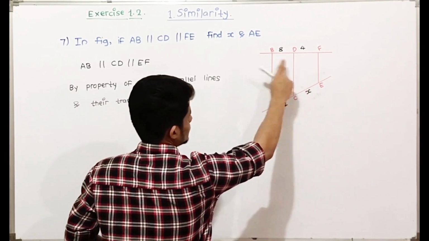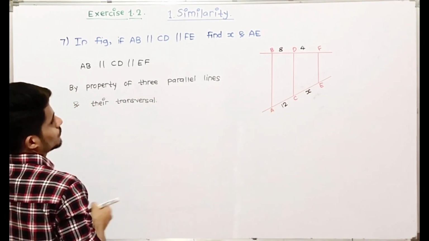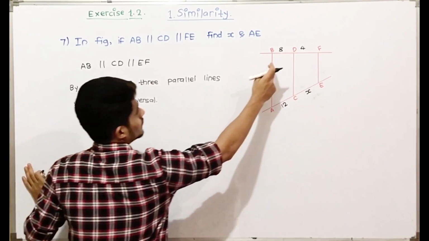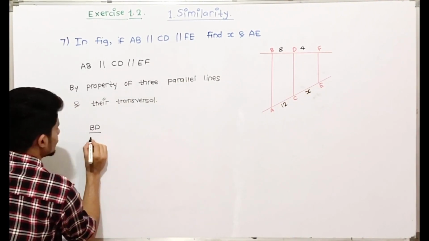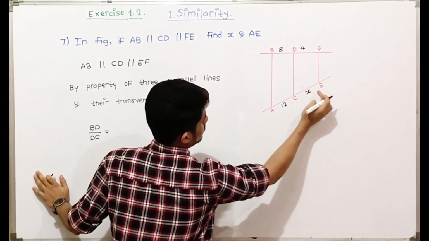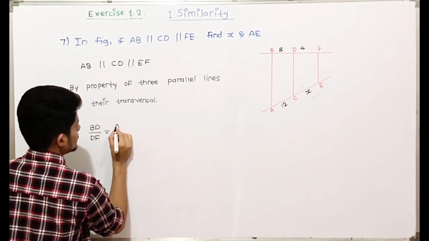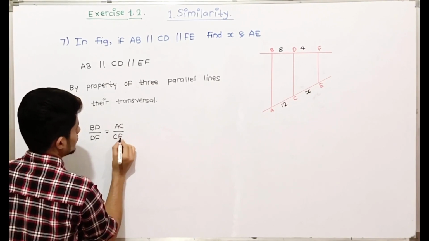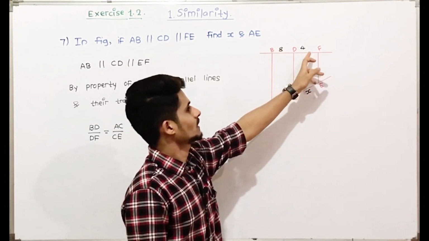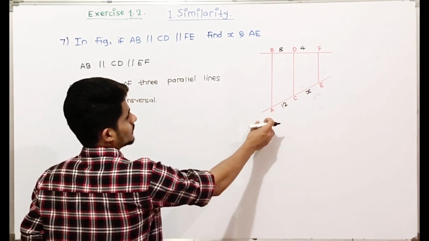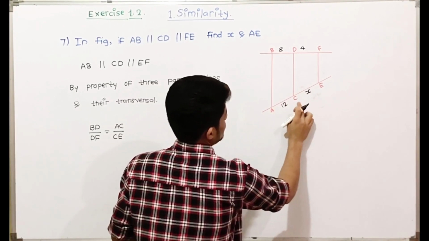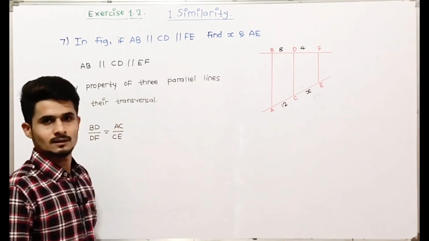So the ratio will be BD upon DF is equal to AC upon CE. We start from left to right, that is BD upon DF. Similarly, in the next ratio, we start from left to right, that is AC upon CE.